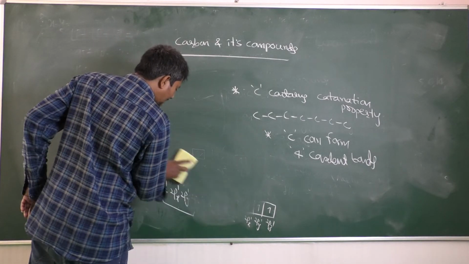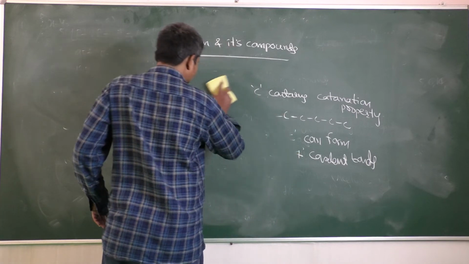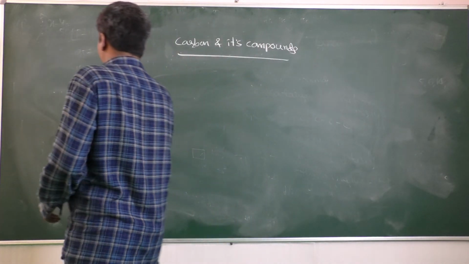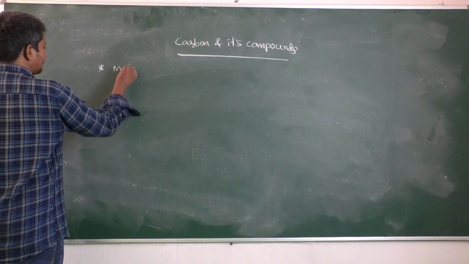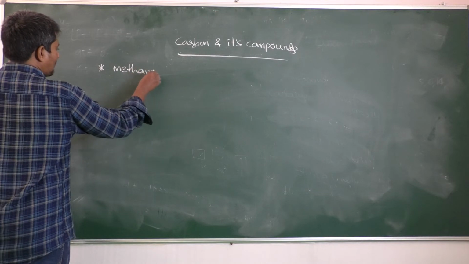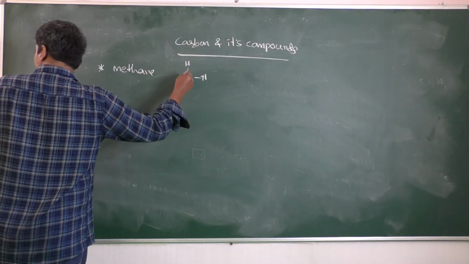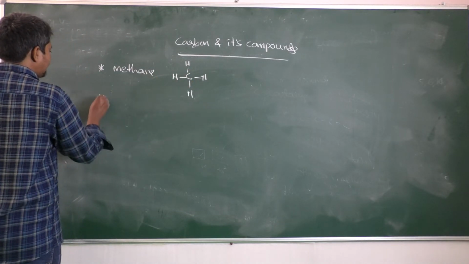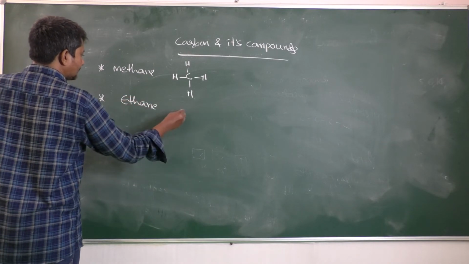Okay, now let us see the bonds in carbon compounds. First example, methane, carbon, H. Methane, ethane.